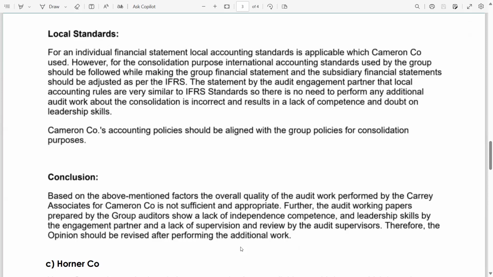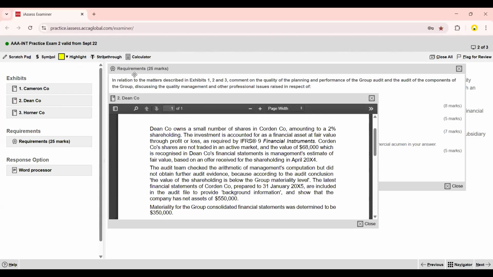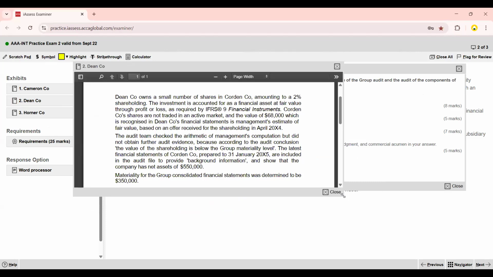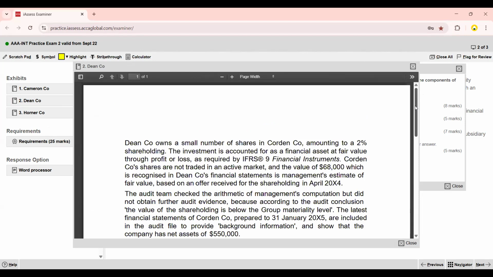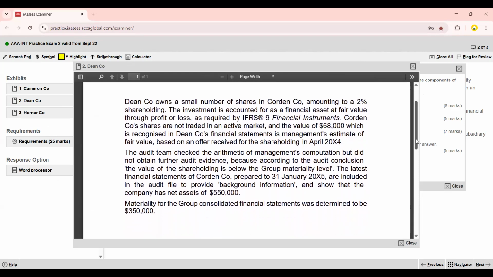Now move to exhibit number 2, which is Dean Company. I think this is a small exhibit. Dean Company owns a small number of shares in Corden Company, amounting to a 2% shareholding.